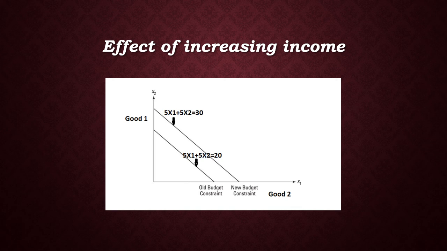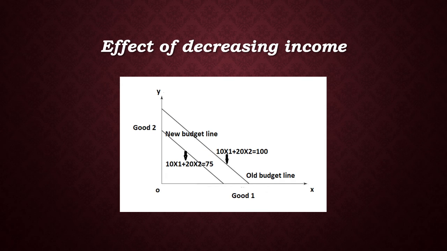When income decreases, the budget line shifts parallel leftward. For example, when income is reduced to rupees 75 from rupees 100, the new budget line will move from 10x1 plus 20x2 equal to 100 to 10x1 plus 20x2 equal to 75.